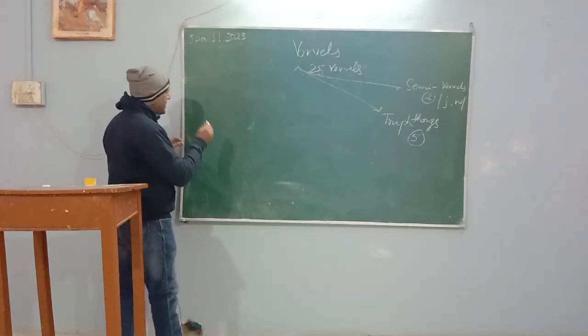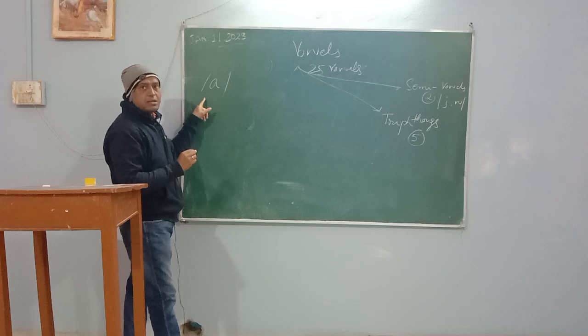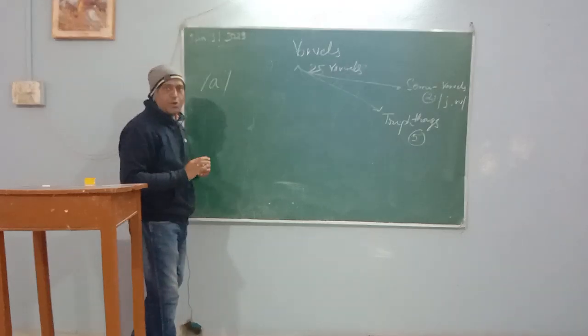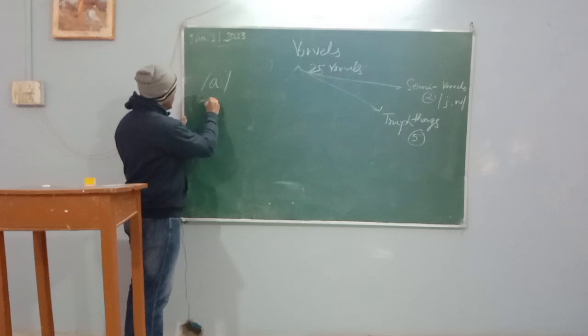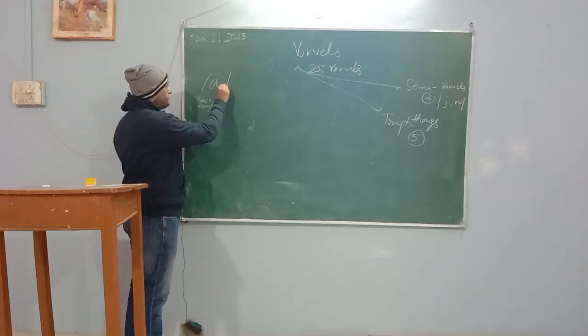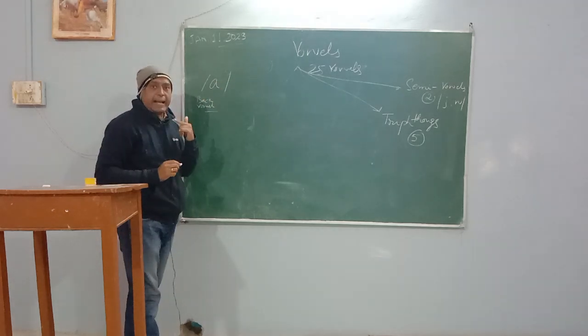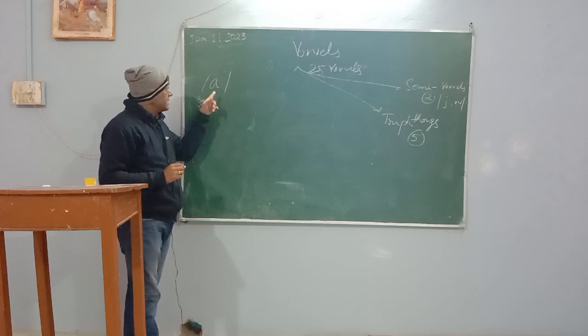Furthermore, by way of pronunciation, it is also called a back vowel. Why back vowel? Back vowel because once we articulate this sound, the tongue goes back.